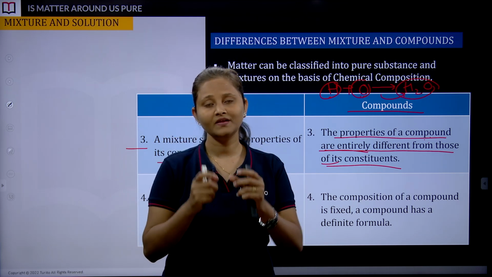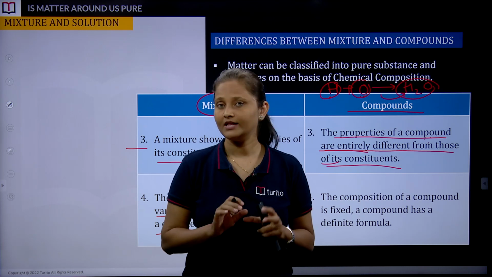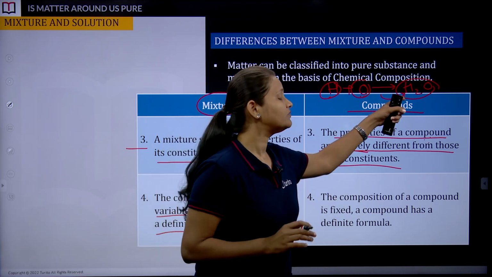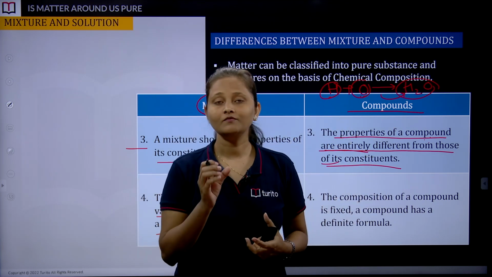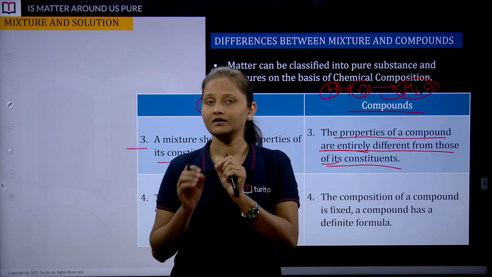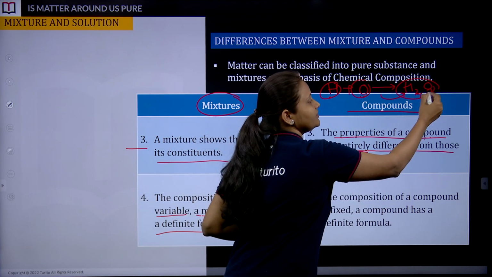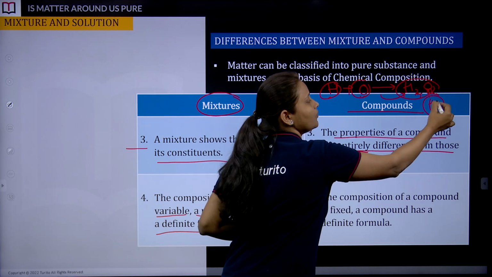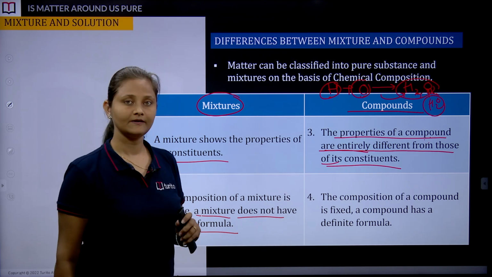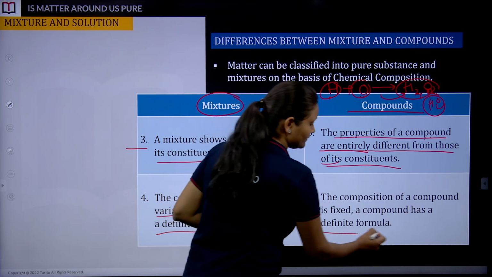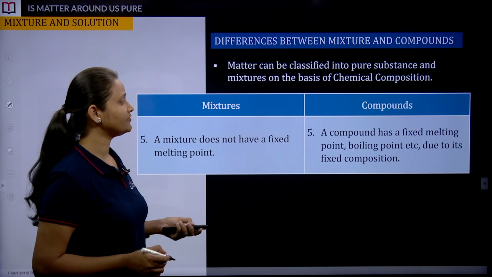So three people are making the same thing in a different ratio, any random ratio. That's why we say it's a mixture and not a compound. But if three of us bring a sample of water from our respective homes, what are we going to observe? Water has a definite chemical formula, which is not H2O2, which is not H3O4. It is only H2O. So that is the difference between mixtures and compounds. Followed? That's why we say compounds have a definite formula. Got it? Is there any doubt or confusion?